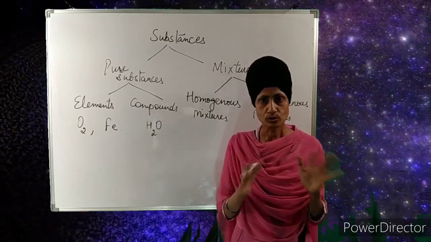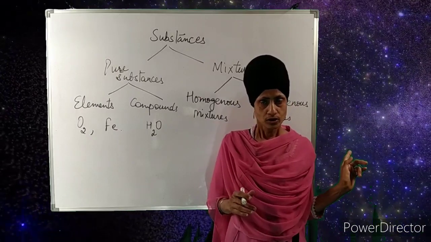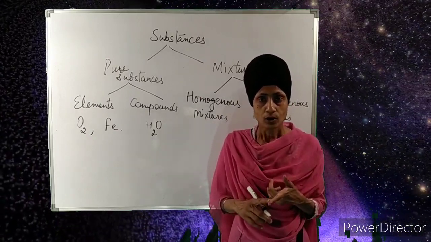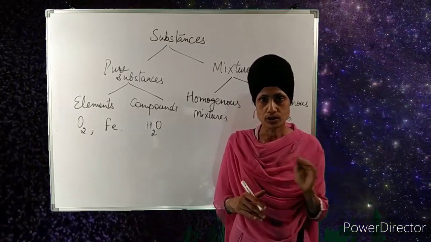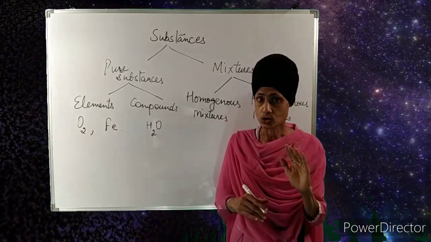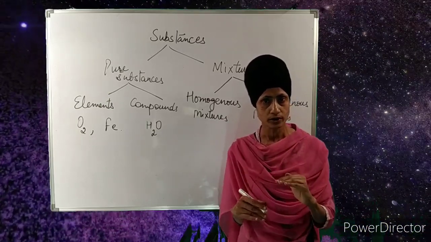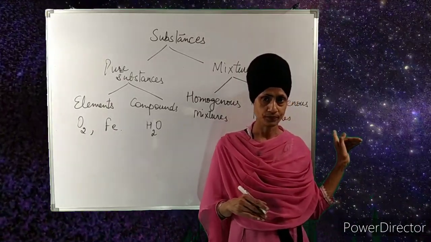The composition throughout is not the same. So it's a heterogeneous mixture. We can take many more examples in daily life, like oil in water. Oil stays at the top, water is at the bottom. The composition is not the same throughout, and also there is a boundary of distinction between oil and water. So oil in water is also a heterogeneous mixture.